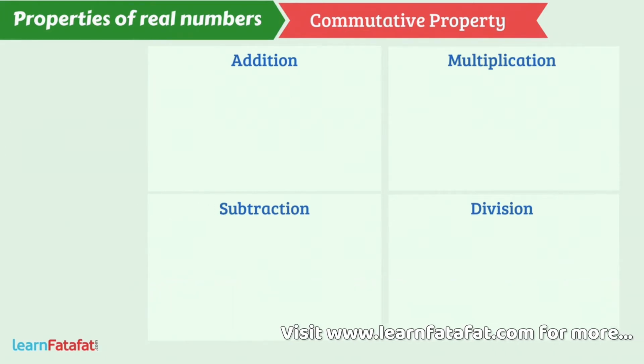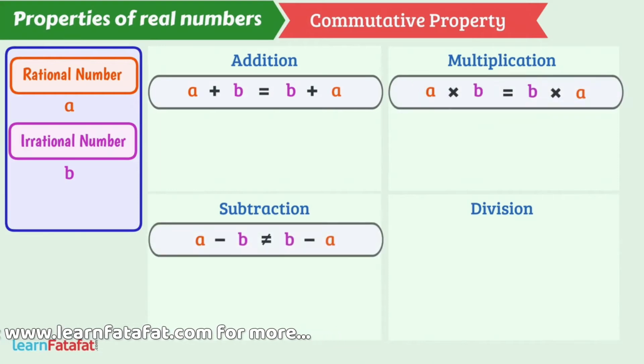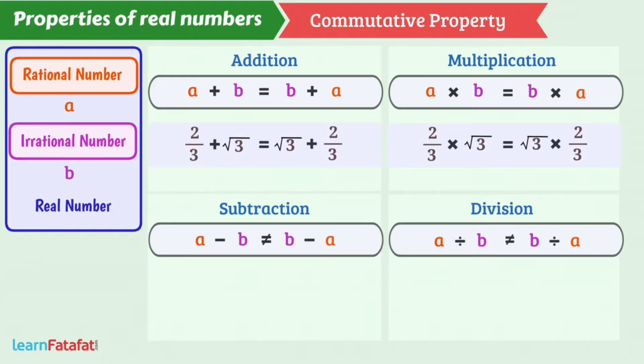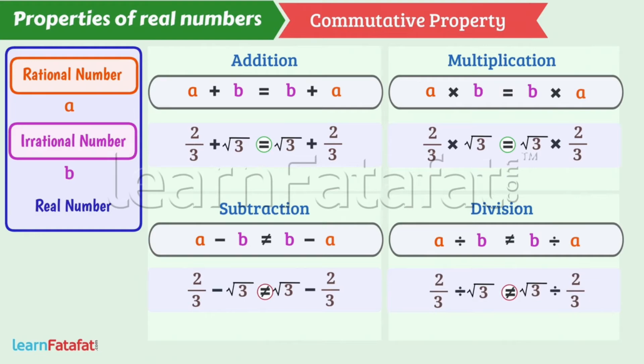Now if we consider rational and irrational numbers together, then we call them real numbers. Here, like rational and irrational numbers, addition or multiplication of real numbers follow commutativity, but subtraction or division of real numbers is not commutative.